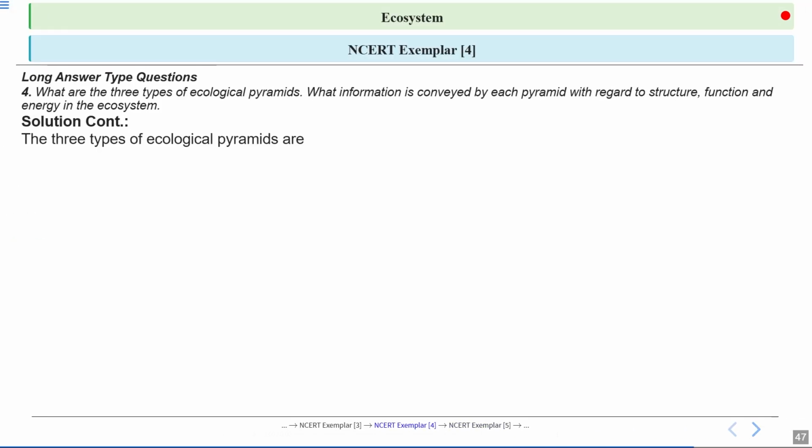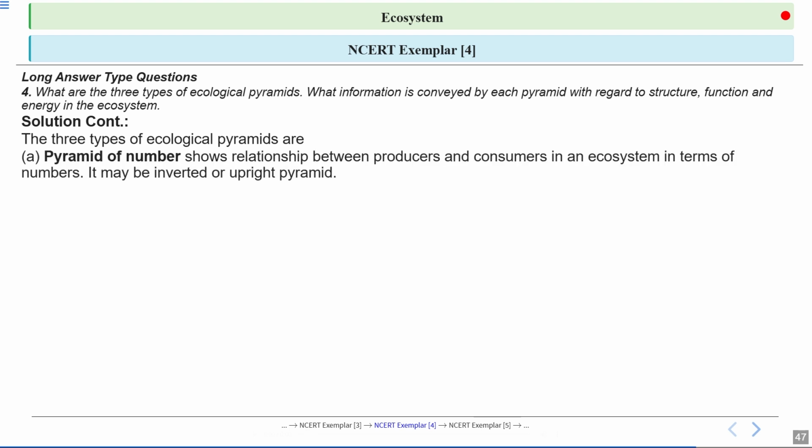Let's continue the discussion. The three types of ecological pyramids: the first one is pyramid of number. This pyramid shows us the relationship between producers and consumers by counting the number of individuals at each level. For example, in a grassland, there might be many grasses, few grasshoppers, and even fewer birds that eat the grasshoppers. Sometimes the pyramid is upright, but in some cases, like a single tree supporting many insects, it can be inverted.